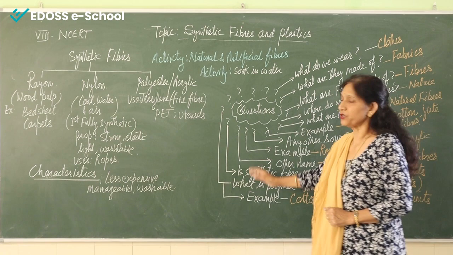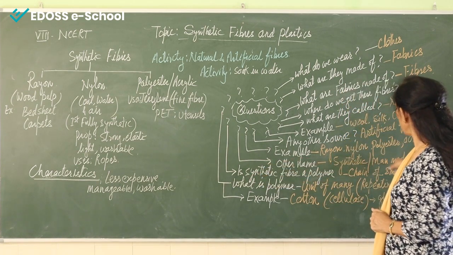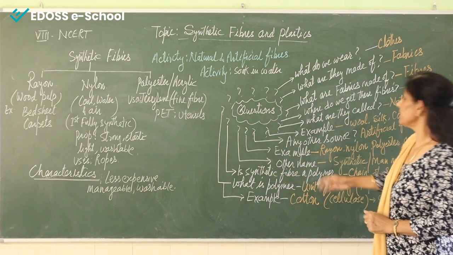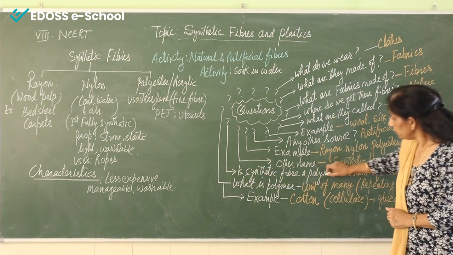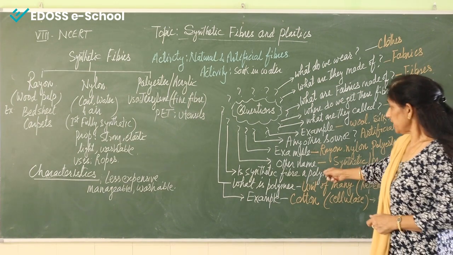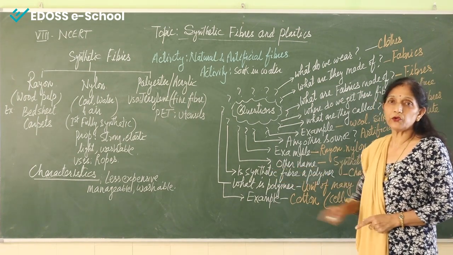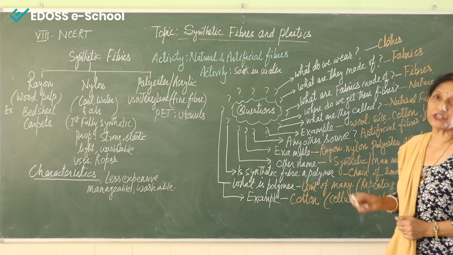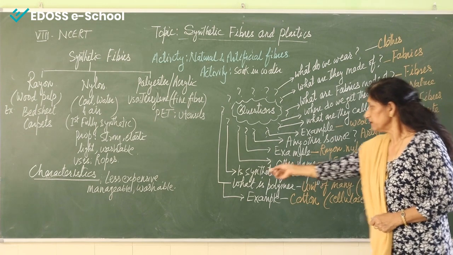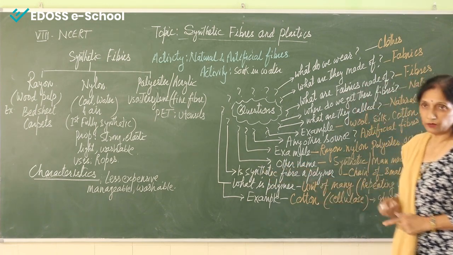Now again the question comes: is synthetic fiber a polymer? One new word is coming in front of you, that is polymer. We know synthetic fibers are made up of chains, and these chains are known as polymers. So is synthetic fiber a polymer?